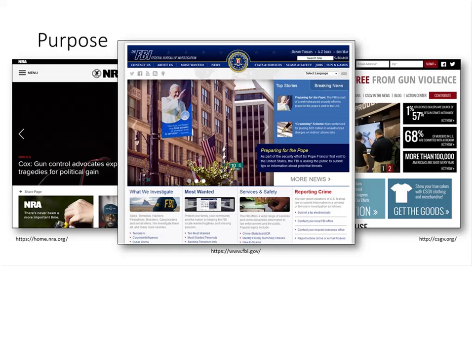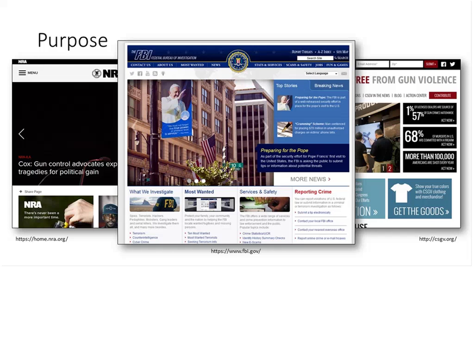So for this example, I do apologize for it being a little bit cluttered. The one on the left that's partially hidden is from the NRA. So let's say that you are doing some research on gun control. We've got the NRA on the left, and then on the right we've got the Coalition for Gun Violence. These are both very politically charged, very biased websites, both for pro-gun regulation and anti-gun regulation. So if you're needing information on gun crime statistics, these two organizations may not be the best place to go.